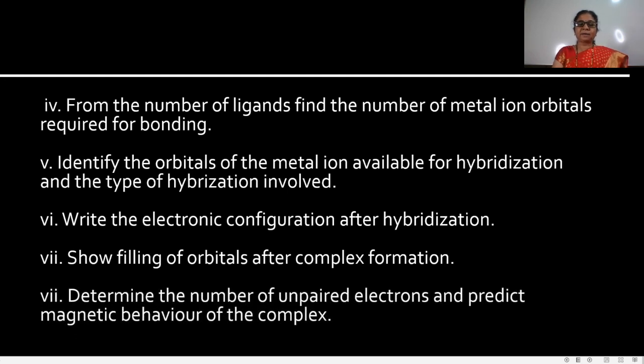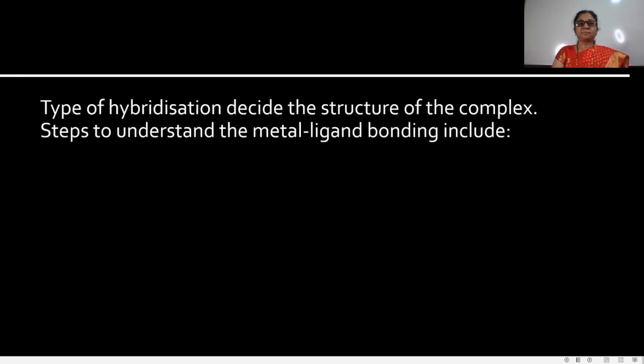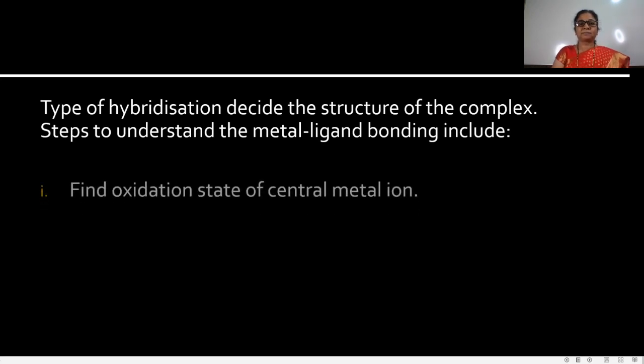Then determine the number of unpaired electrons and predict the magnetic behavior of the complex. According to the number of unpaired electrons, these compounds behave as paramagnetic or diamagnetic. Then the type of hybridization decides the structure of the complex.